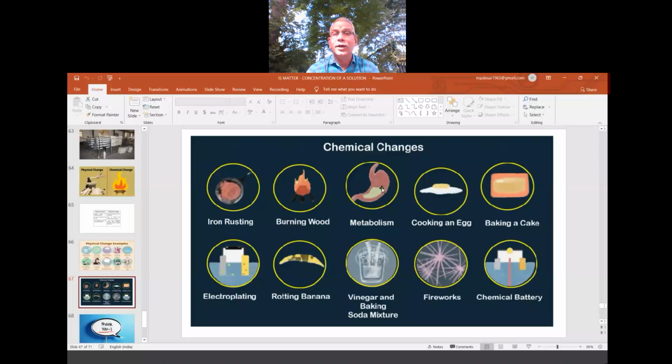Metabolism: we eat food, it converts into energy or something different in the body. Cooking an egg, the egg changes totally. Then baking a cake. Earlier it was atta, now it is a cake. So many examples are there where we come to know the property changes. That all comes under chemical changes.